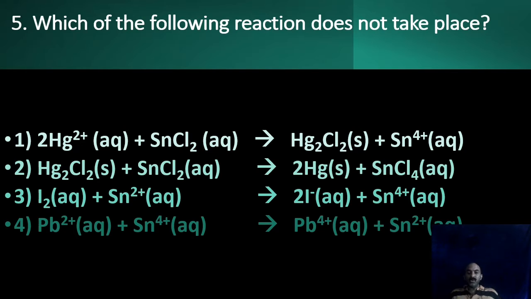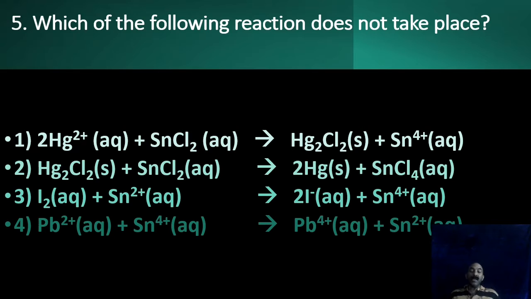So naturally, if you react Pb2+ with Sn4+, there will not be any reaction. But if you treat Sn2+ with Pb4+, Sn2+ donates its electron to Pb4+ so that Pb4+ can become Pb2+ in accordance with its inert pair effect. So for the last reaction, reverse reaction is more prone to happen. So our answer will be 4.